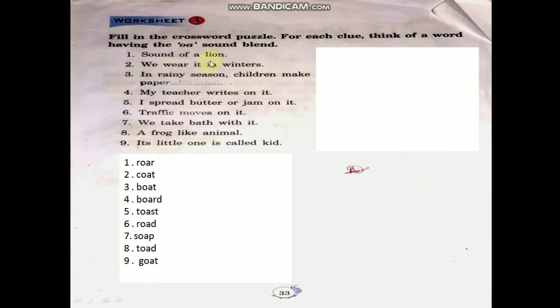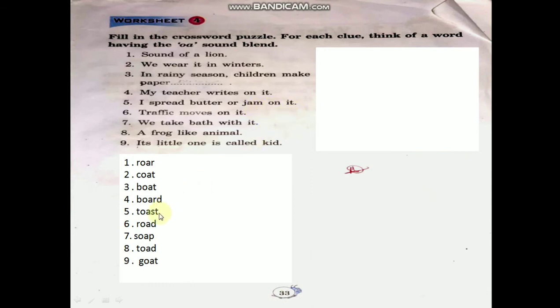Okay. Sound, first one, sound of lion. What, children? Roar. Right? Roar. R-O-A-R. Roar. OA sound blends, no, children? We wear it in winter. What, children? You guess, children. C-O-A-T. Coat. Okay, children. In rainy season, children make paper boat. B-O-A-T, boat. My teacher writes on it. What, children? B-O-A-R-D, board.